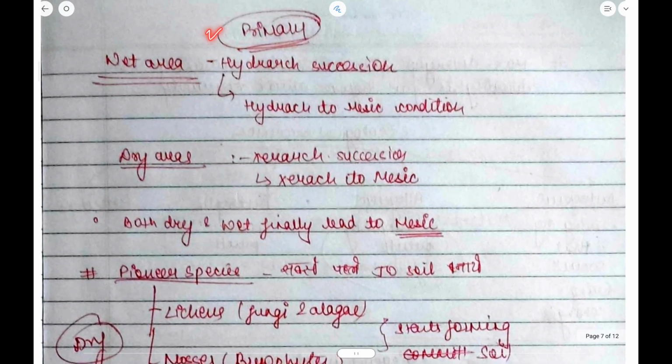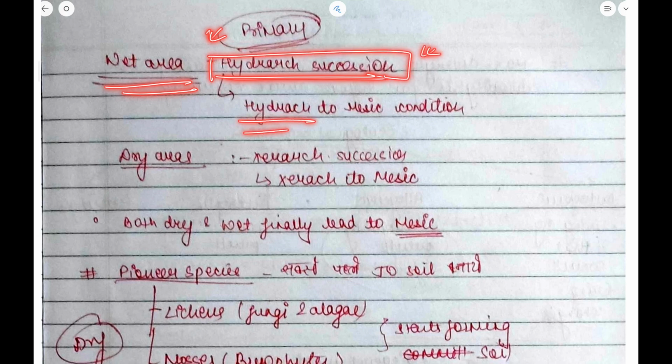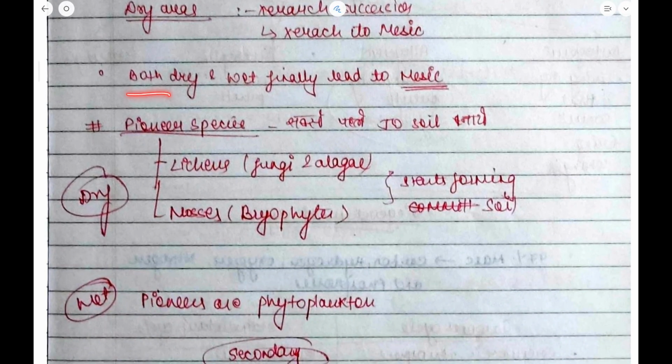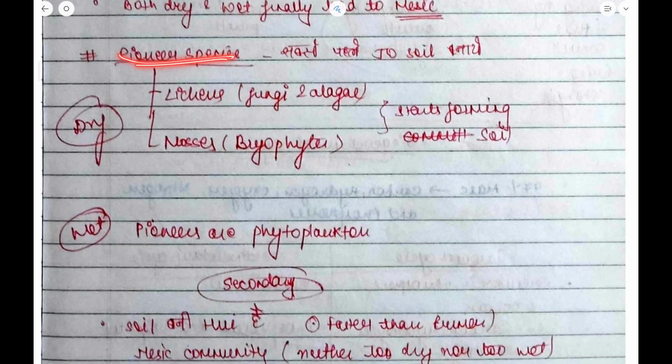Now, succession in a wet area is known as hydrarch succession. Hydrarch leads to mesic conditions. In dry areas, there is xerarch succession, that is xerarch to mesic. Xerarch means lack of water. So both dry and wet finally lead to mesic conditions. So what are pioneer species? Pioneer species are those which form soil. I already told you, in primary succession no soil is there, so the species that form this soil are known as pioneer species. Lichens and mosses are examples of pioneer species.